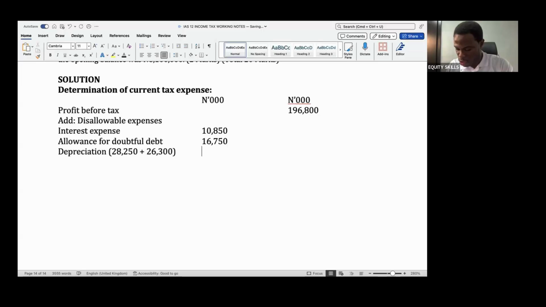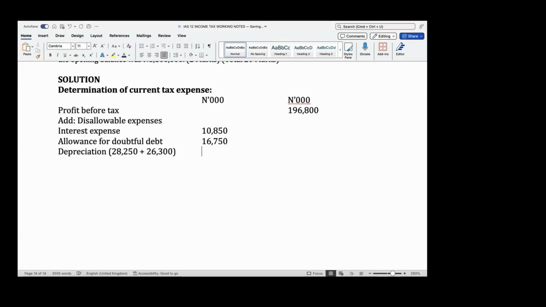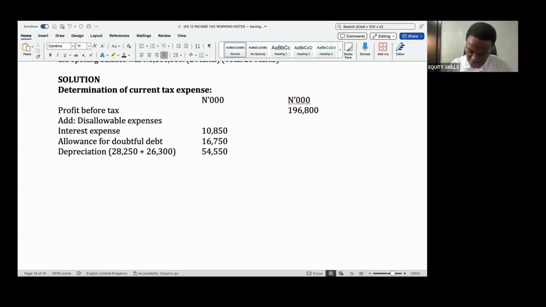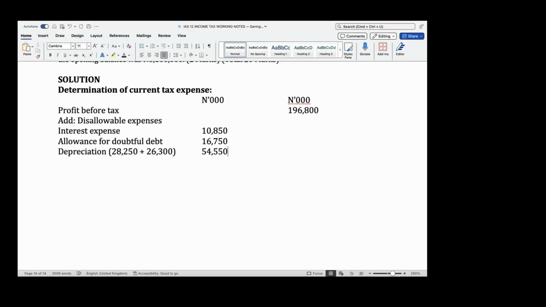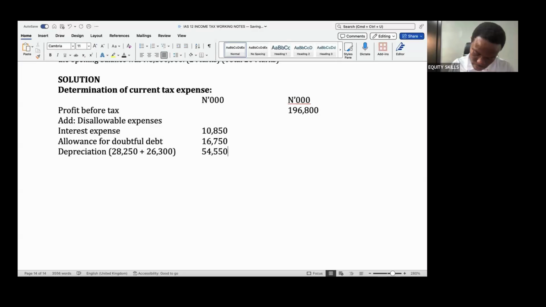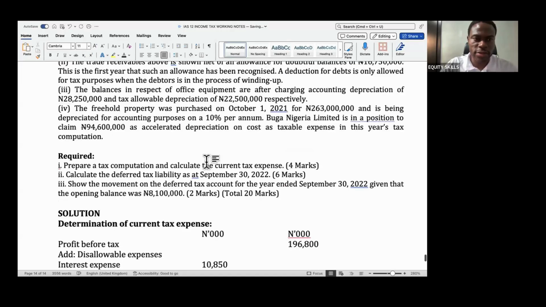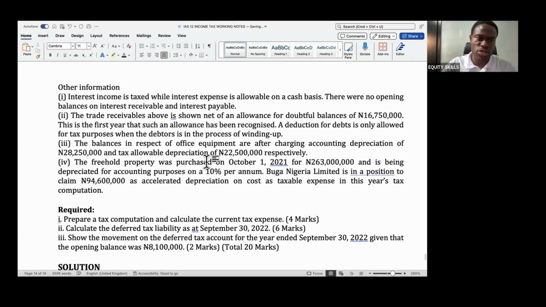Any student that can help. 54,550. Is it correct? Yes. Okay. All right. So that's depreciation.